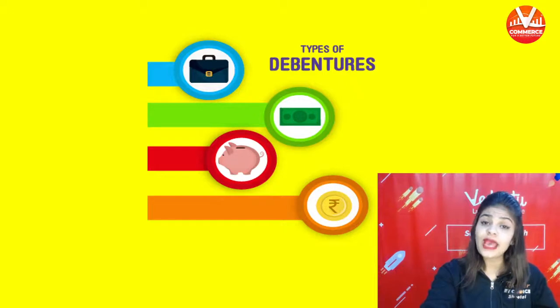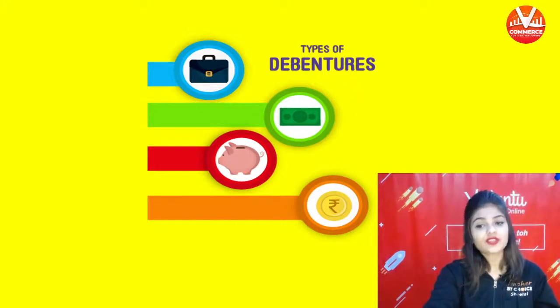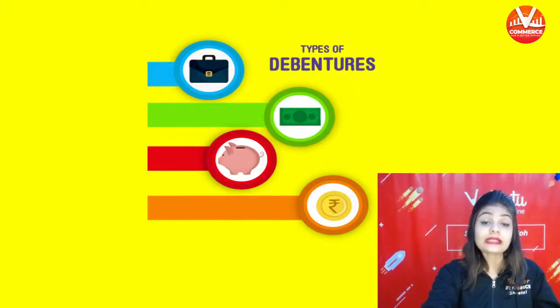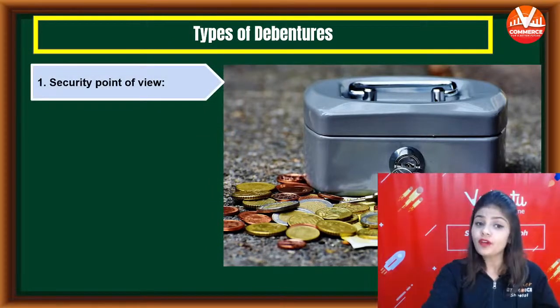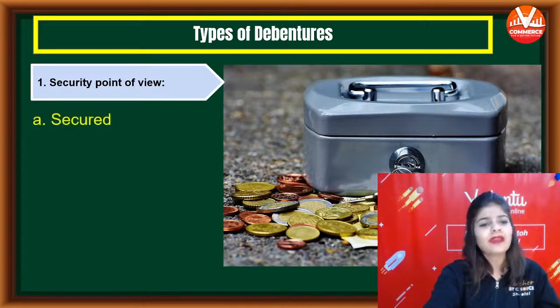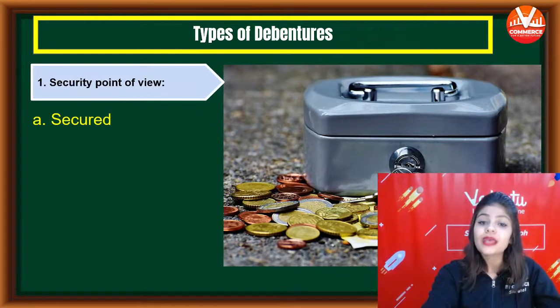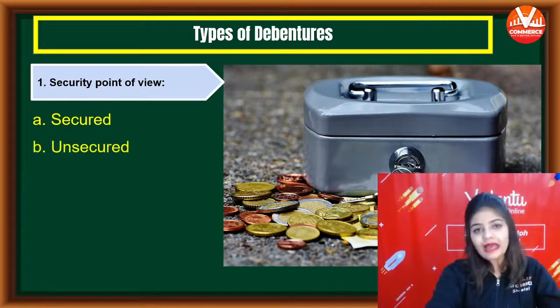So next we have types of debentures. Now we will discuss different types of debentures. First, we have the point of view of security. According to security, debentures are of two types: secured and unsecured.